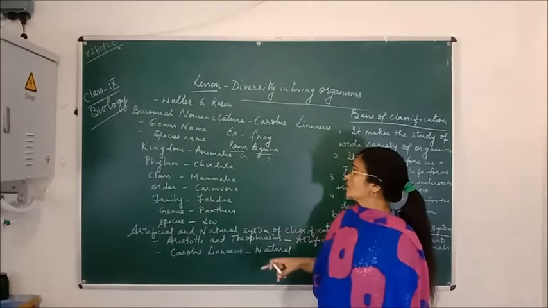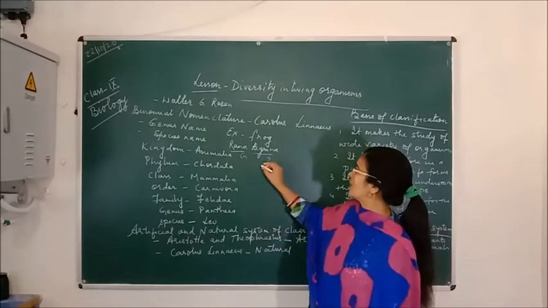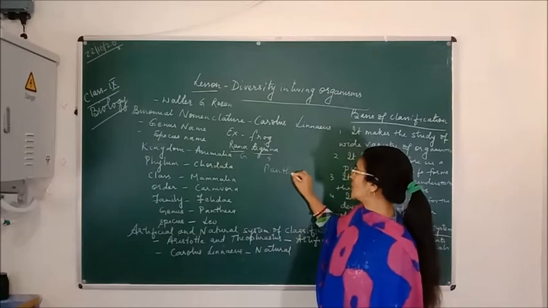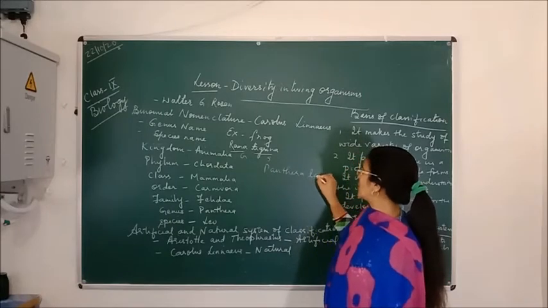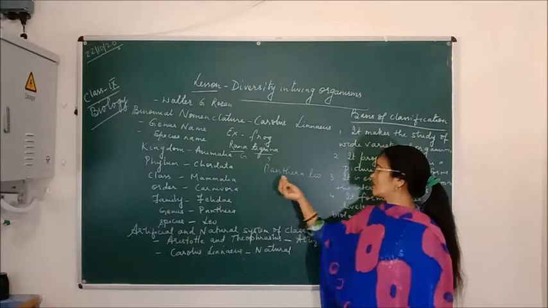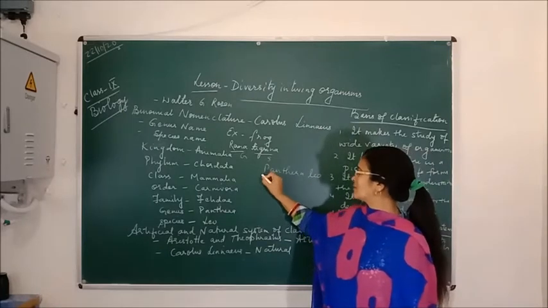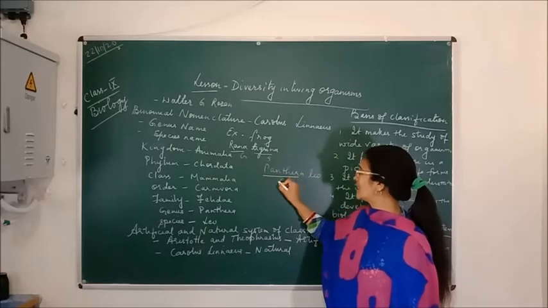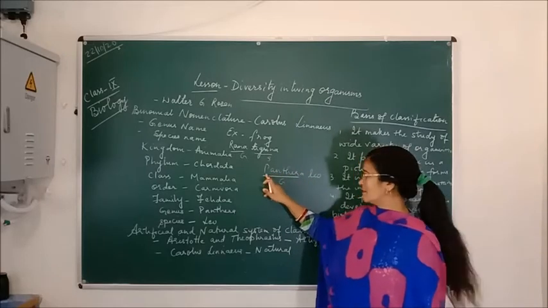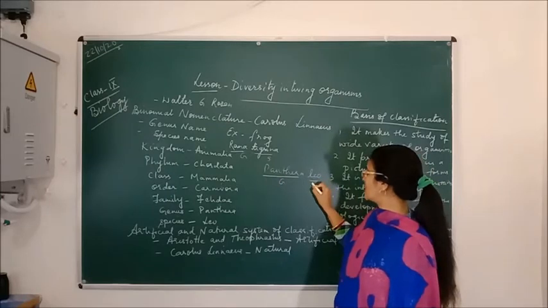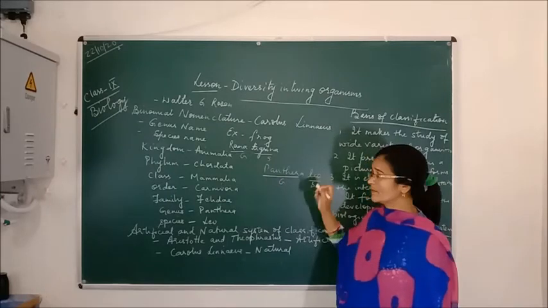Take the example of Panthera leo, the scientific name of the lion. It is always written in italics. The genus name Panthera starts with a capital P, and the species name leo starts with a small l.